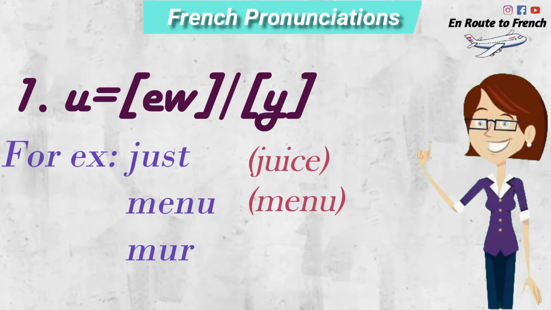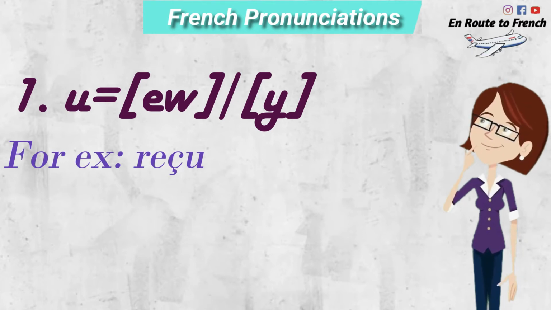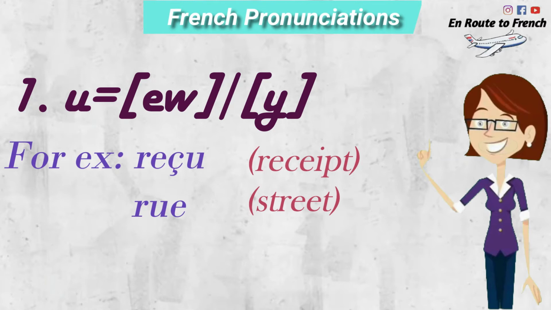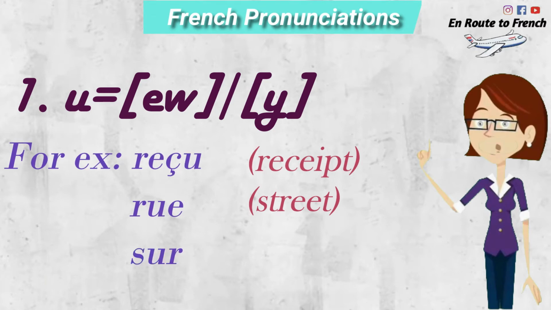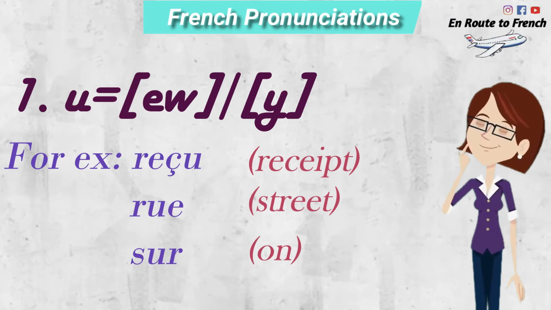Mur, which means wall. Reçu, which means a receipt. Rue, which means street. Sur, which means on.